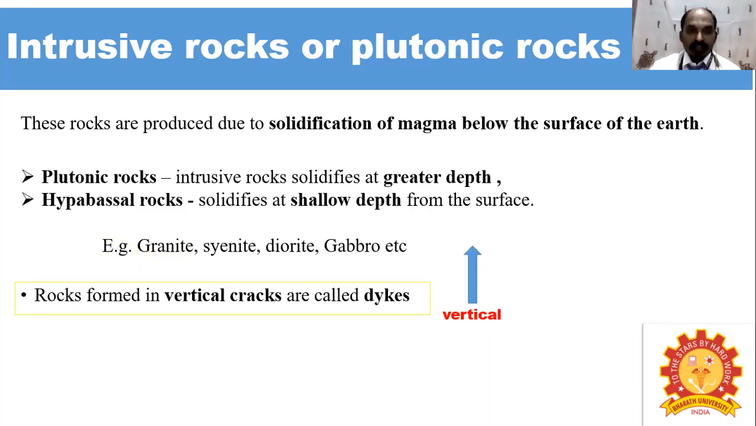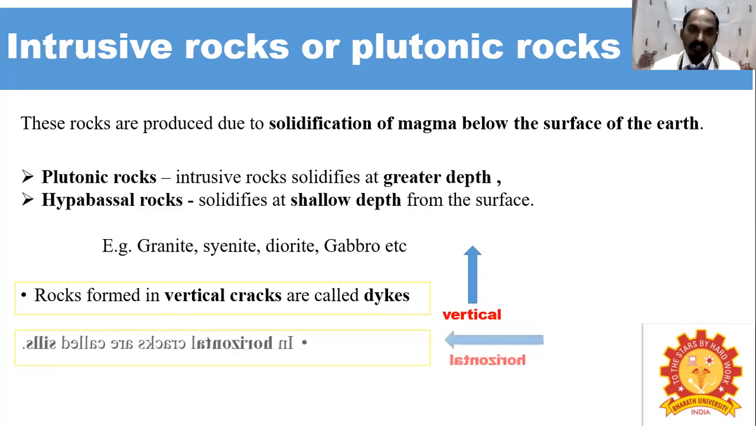So the rocks formed in vertical cracks are called dykes. When you see the rock surface, some vertical cracks are also present on the rock, and that is called a dyke. And the horizontal cracks we can also see on the rock due to its formation are called